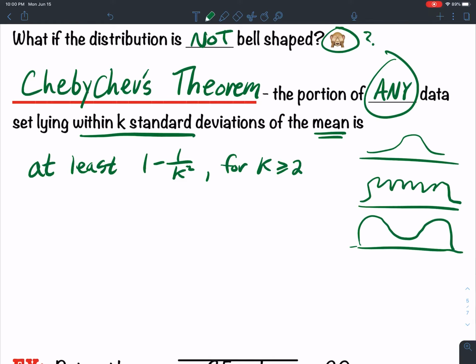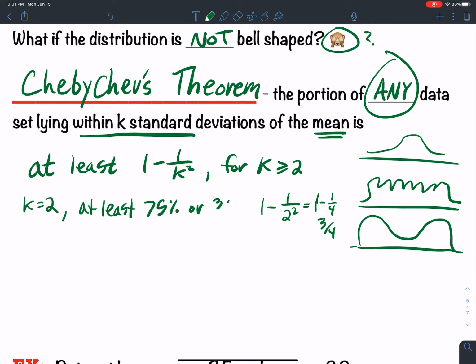Okay? So if k equals 2, how do we interpret this? Well, if I plug a 2 in, that gives me 1 minus 1 divided by 2 squared, which is 1 minus a fourth, which is 3/4, which is 75%. So k equal to 2 means at least 75% or 3/4 of the data lie within 2 standard deviations of the mean.